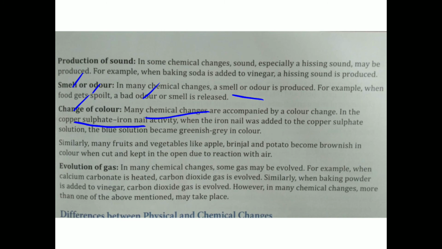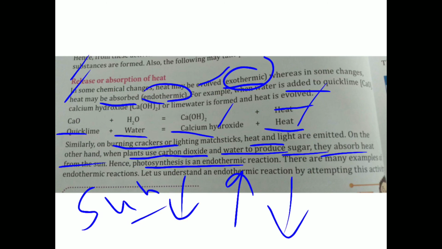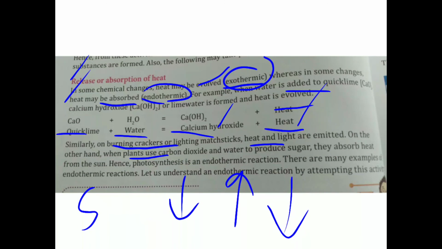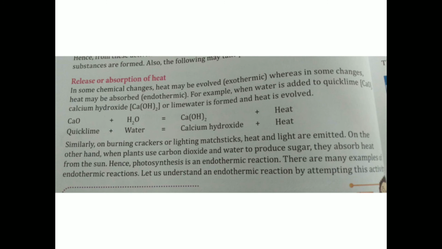We have done the first one: in a chemical reaction, a new substance is always formed. The second is that heat is evolved, or heat may be absorbed, in the chemical reaction. First is formation of a new substance. The second characteristic is release or absorption of heat.